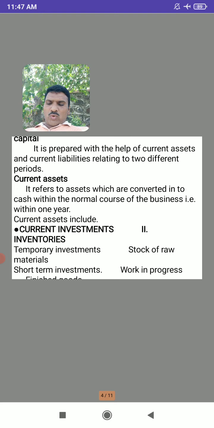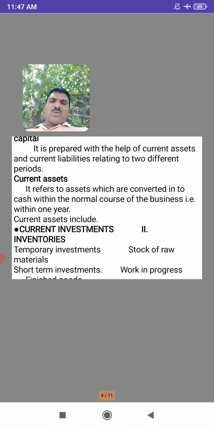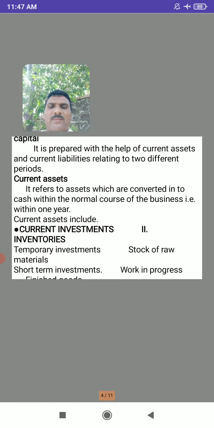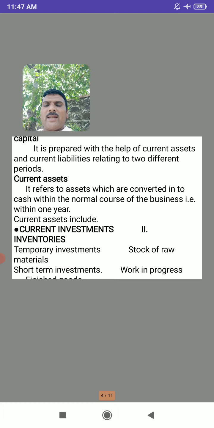The next one is inventory. Inventory includes stock of raw materials, work in progress, and finally the finished goods.